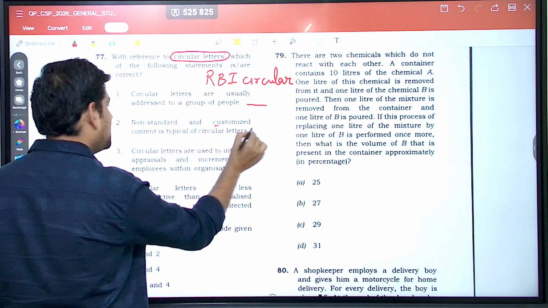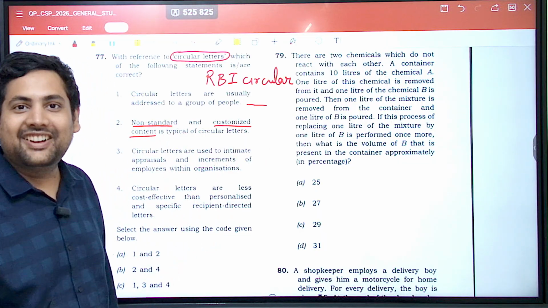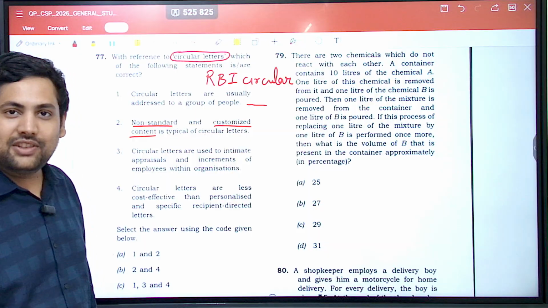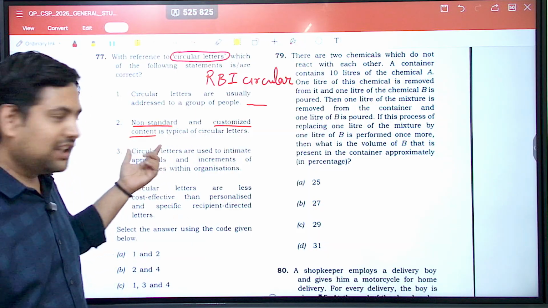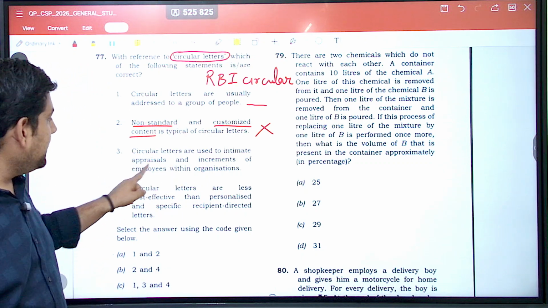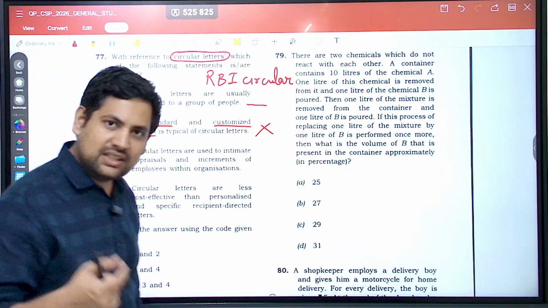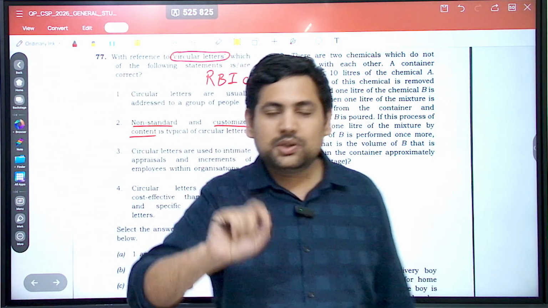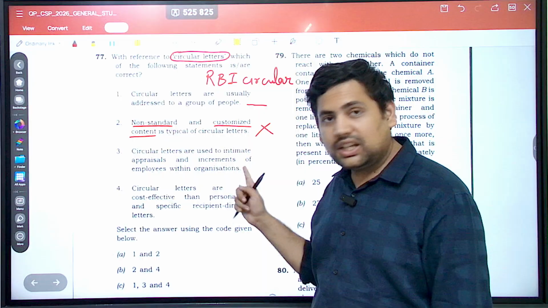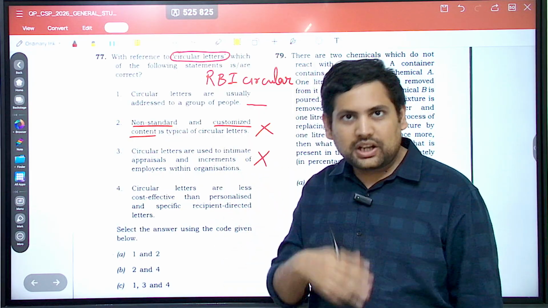Do you think customized content will be given and non-standard? Is this some greeting card that you're giving to your loved one? No. Correct? So this is wrong. Then circular letters are used to intimate appraisals and increments of employees within the organization. Now, won't appraisals and increments be very specific to an employee? Correct? Again, it is talking about something very customized or personalized. Circular are not related to it.